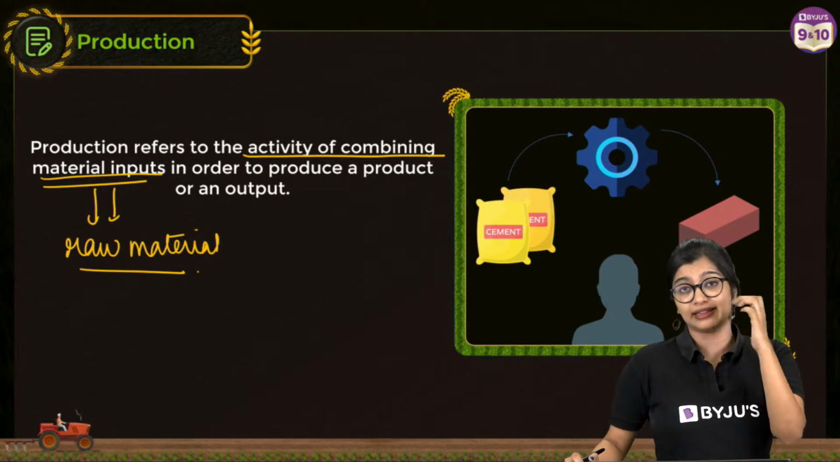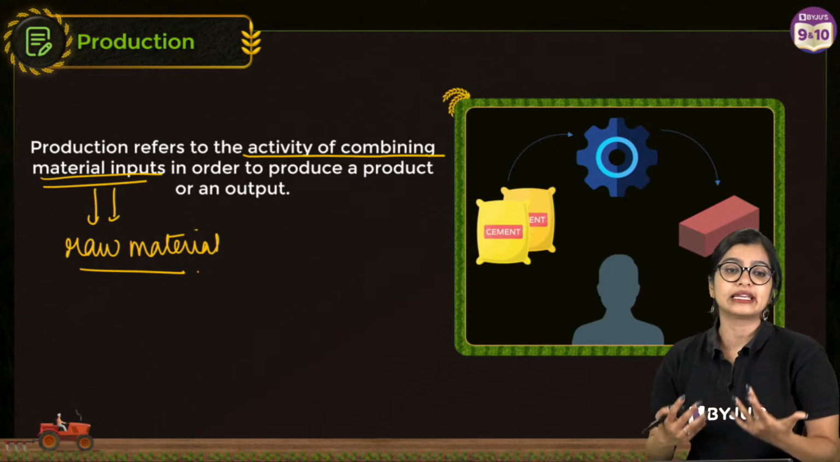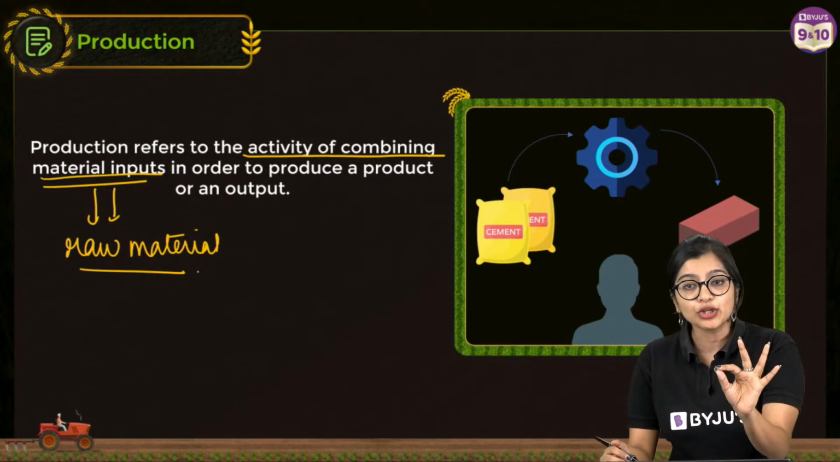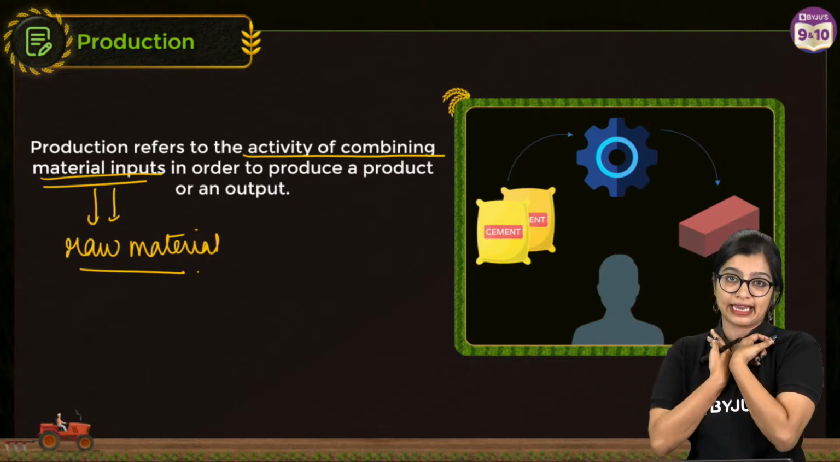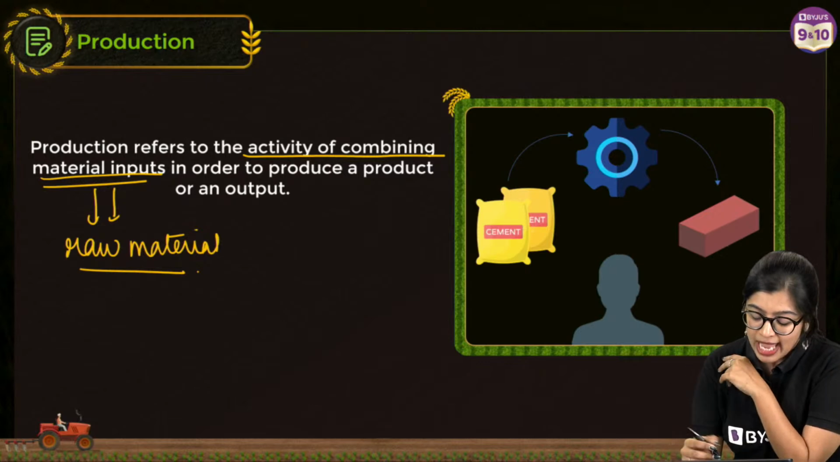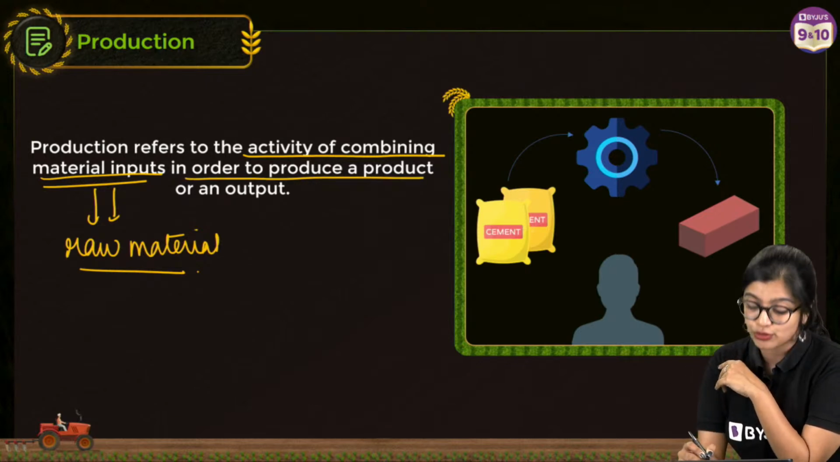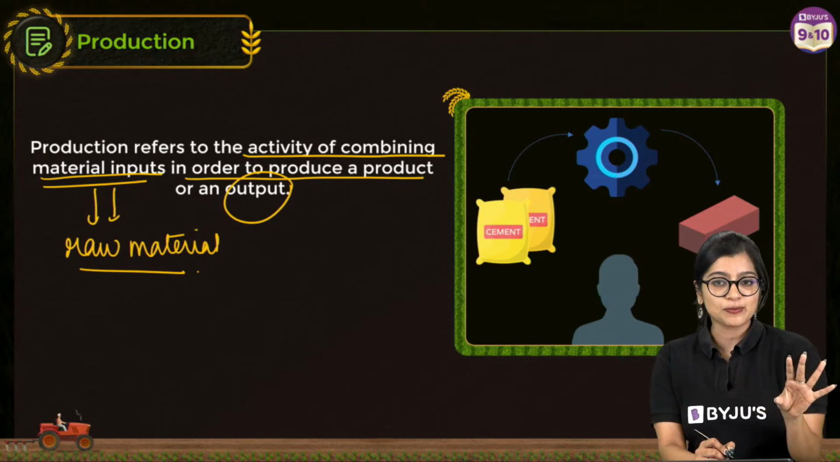at the end of it is what you understand as material input, right? Input means what is it that you are going to give. Output means what will I get back in turn, right? So that is the understanding of input and output. And here we're talking about to produce a product or an output. Simple. So we know what is production.